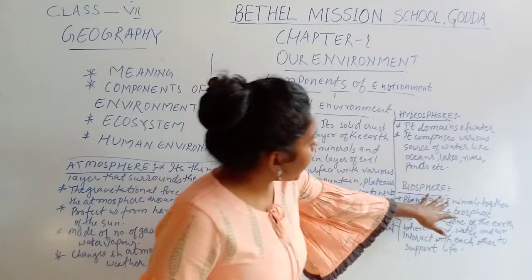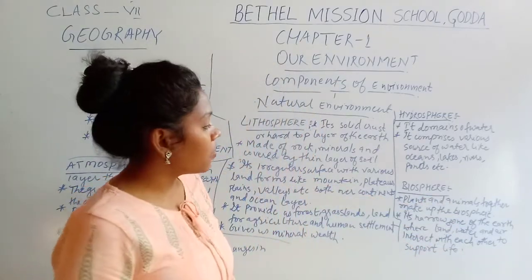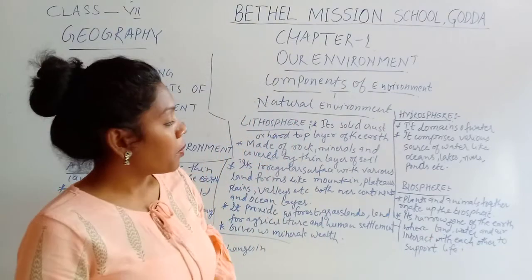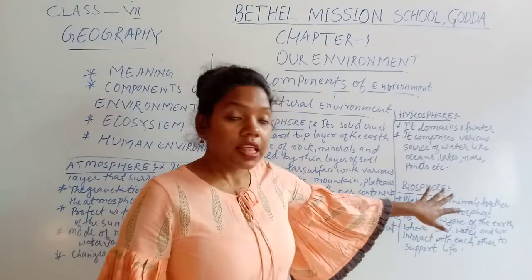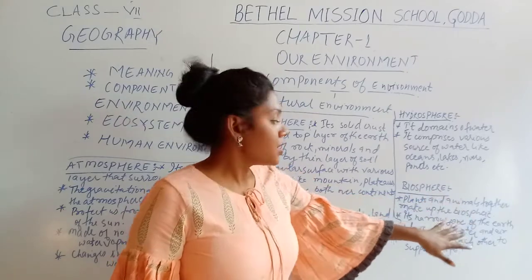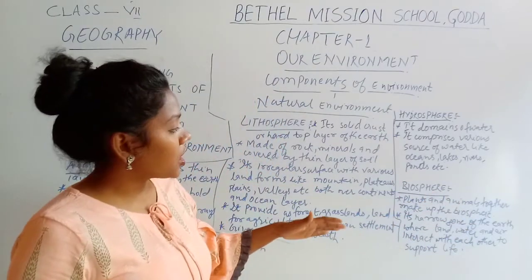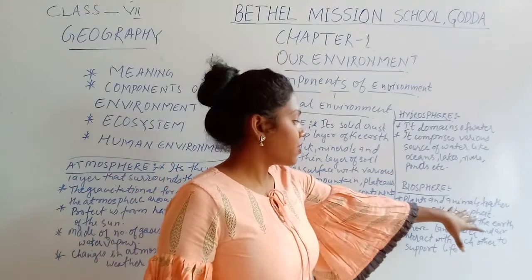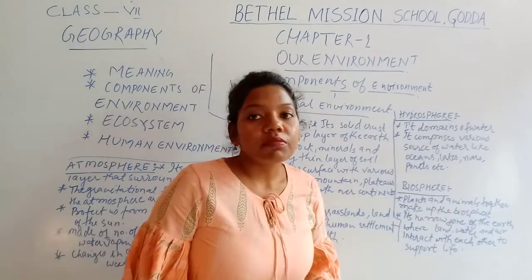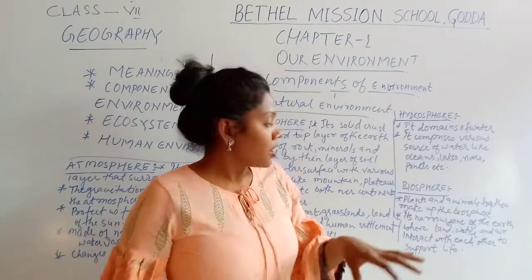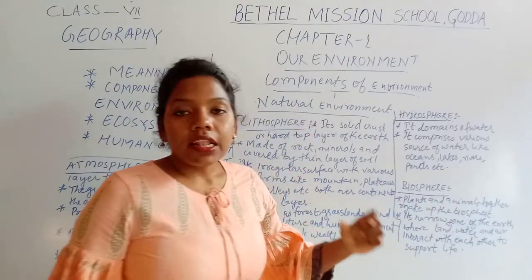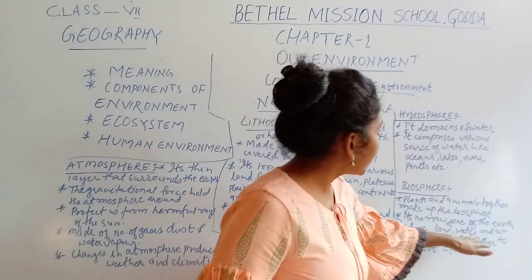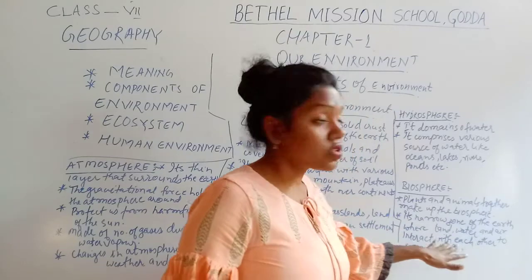Another is the biosphere. Bios means life, as I explained in the last video. So biosphere means our earth is covered by both plants and animals. That makes up the biosphere, the living organisms that surround us. In this narrow zone of the earth, land, water and air interact with each other to support life.